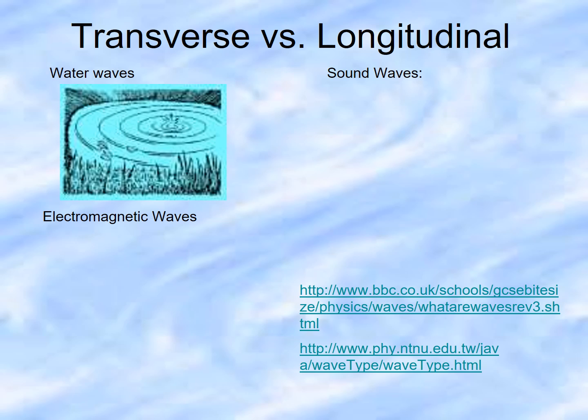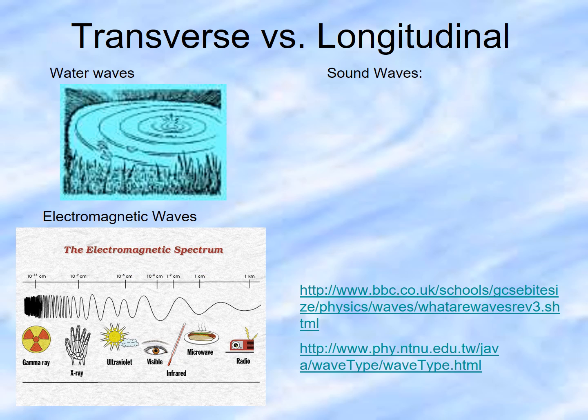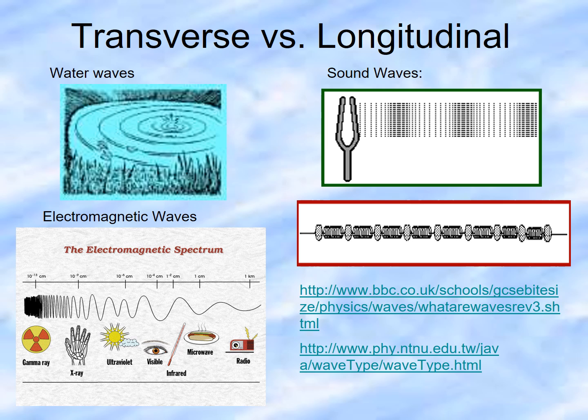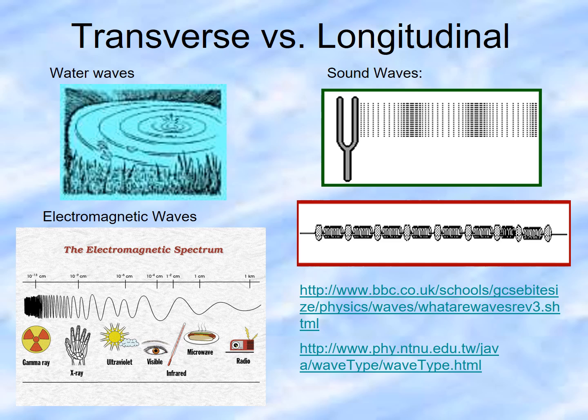Here are some examples of transverse and longitudinal waves. A water wave, like this pond, is a transverse wave. Right underneath it, we have the electromagnetic spectrum, which we're going to spend some time talking about in another video. That is also a transverse wave. Then on the right, we have a sound wave. That's considered a longitudinal wave. And the same thing with that spring underneath. That is also considered a longitudinal wave. If you look at this presentation on my webpage, you can see the PowerPoint where these links and videos are much more active than they are right now.